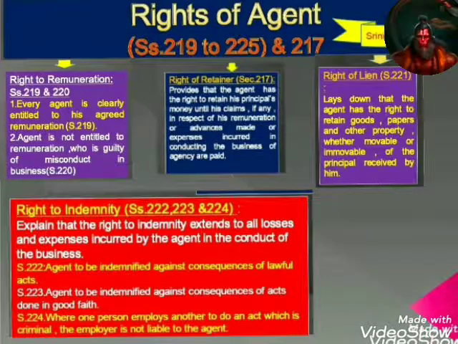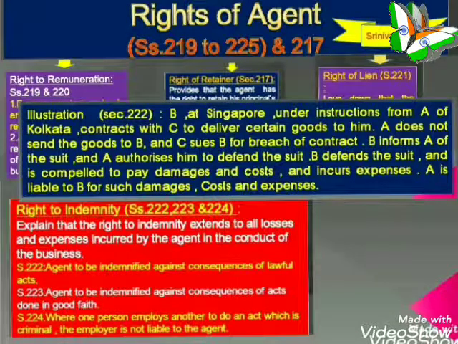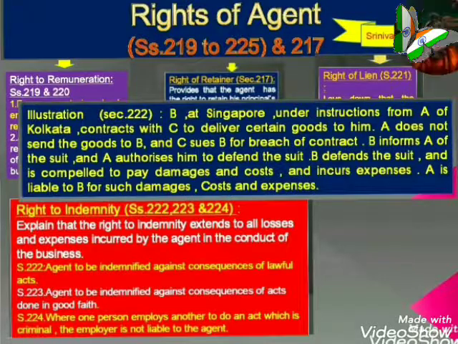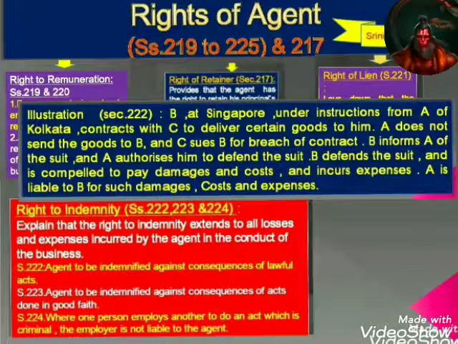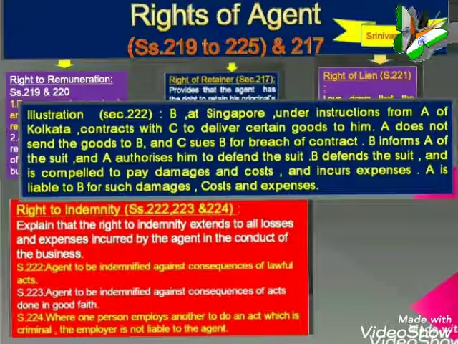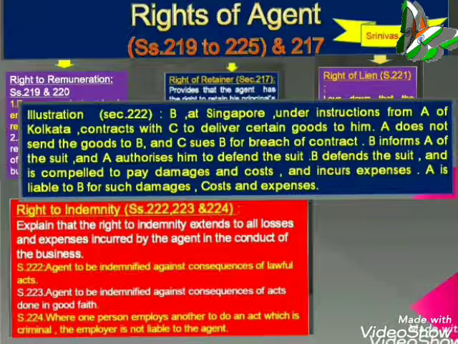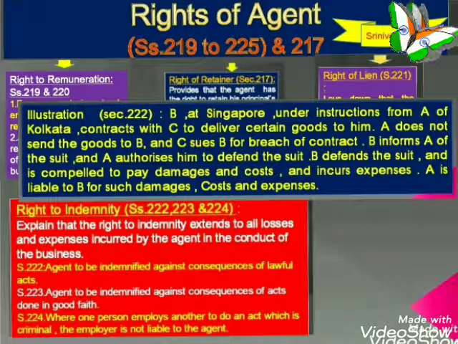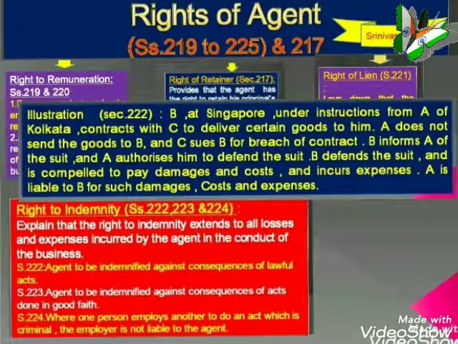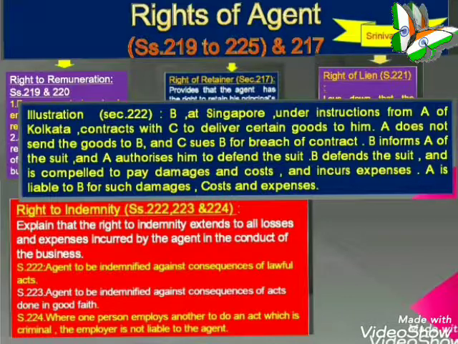B informs A of the suit and authorizes him to defend the suit. B defends the suit and he is compelled to pay damages and costs and incurs expenses. Okay, A is liable to B for such damages, costs and expenses. So this is a very, very important illustration that we have to remember.